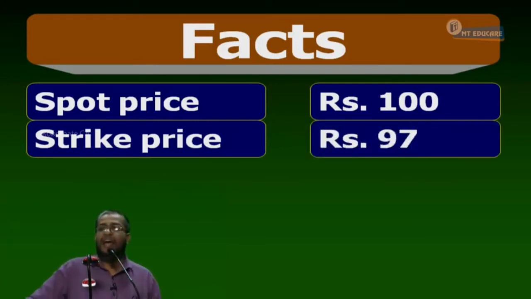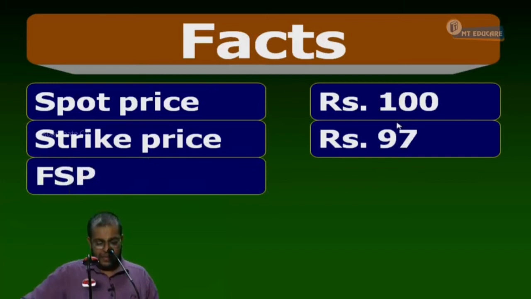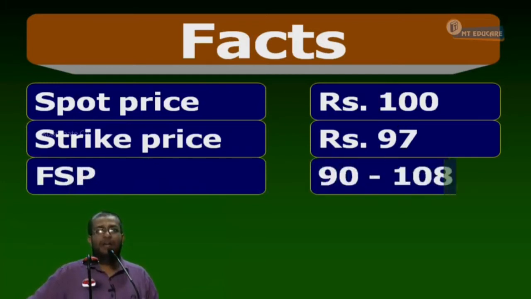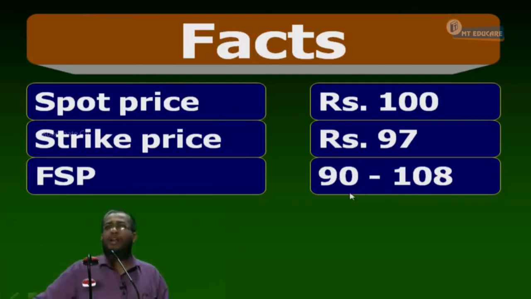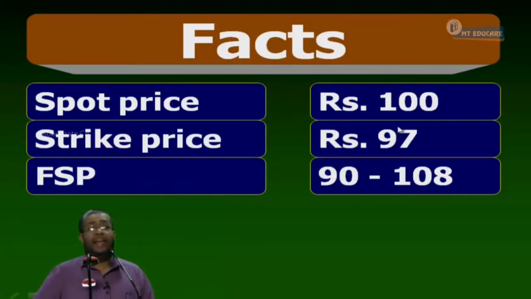It is a price agreed today for a transaction to take place after 3 months. Call option is the right to buy at 97. Third is FSP. FSP is 90 or 108. The dash line is not indicating a range; write straight away 90 or 108. That is much better. It is not 90 to 108, it is 90 or 108.